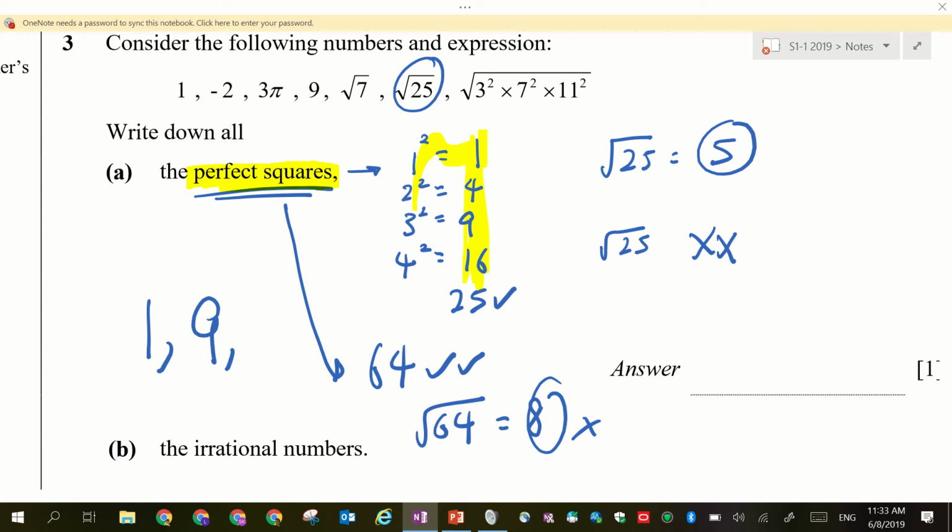How about this? Is this a perfect square? Yes. Eh? No. This is not a perfect square. Answer sheet is wrong. No. Hey, so this is also wrong. This one is wrong. So the answer is 1 and 9. This is the answer. Let me test you.